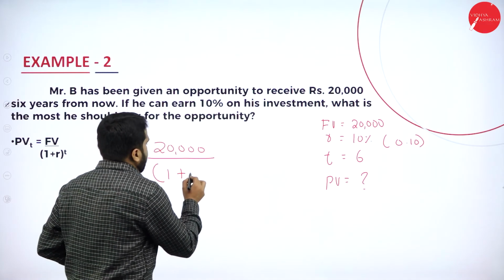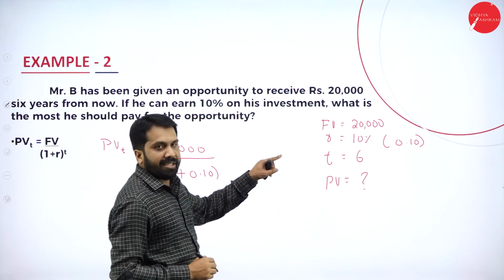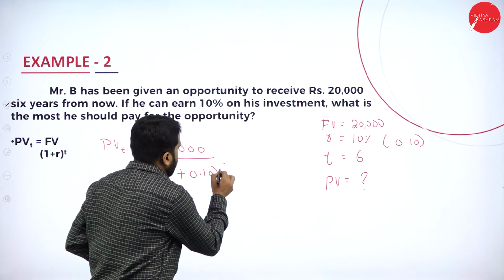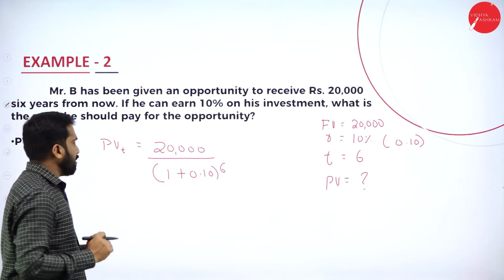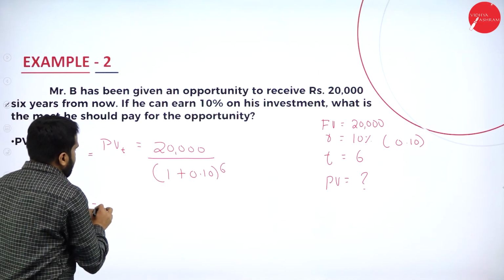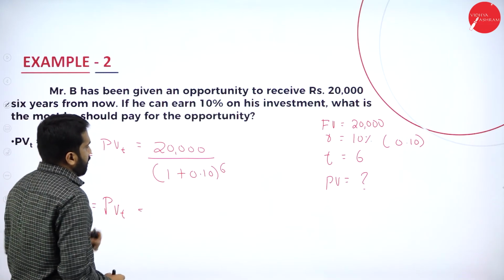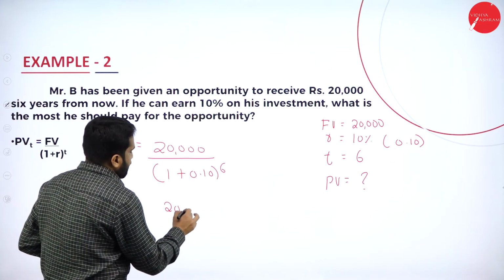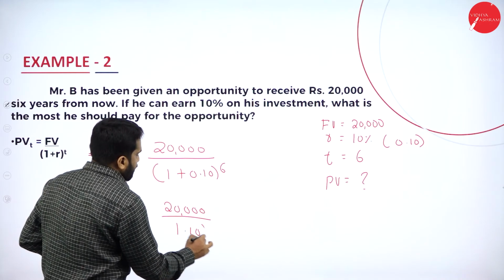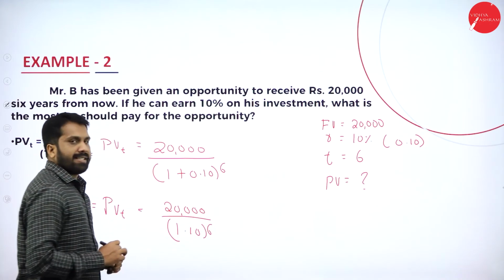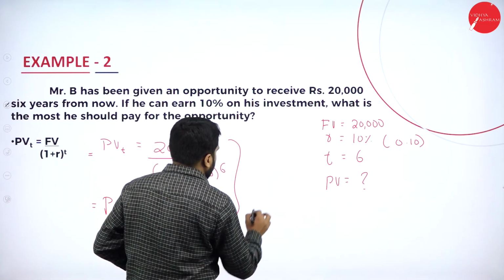Now, this we can call as 0.10 to the power of what? 6 years. We can call it as 6. Up to this, any doubt? No doubt. Now, what is the next procedure? Present value. 20,000 will remain as it is. This we can call as 1.10 to the power of 6 years. Now, again, if we simplify, I'll write it here.